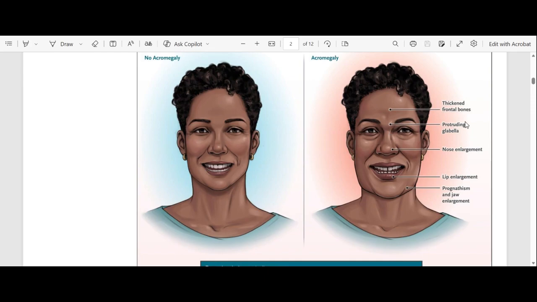It's protruding, so it means that it's prominent, so it's bigger. Can you see that the nose is enlarged as compared to the person who does not have acromegaly? And also the lip is enlarged. So you just have to compare the features of the person who has acromegaly with the person who does not have acromegaly.